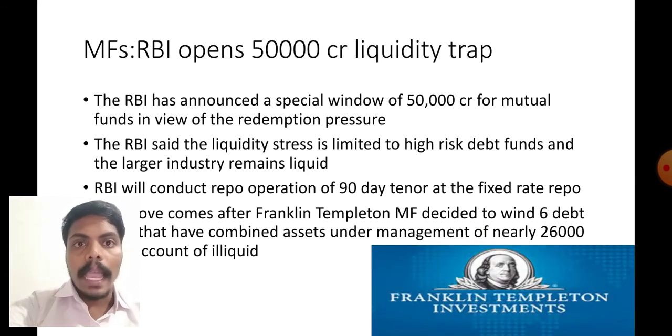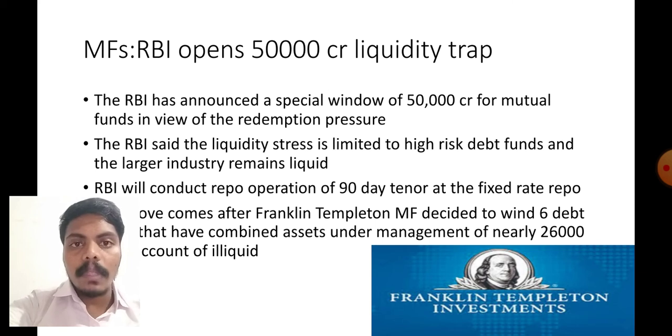Next one, MFs, that is mutual funds. RBI opens 50,000 crore liquidity trap. The RBI has announced a special window of 50,000 crore for mutual funds in view of the redemption pressure. We have seen last week 1 lakh crore given by the RBI. In that, 50,000 was given to NBFCs.